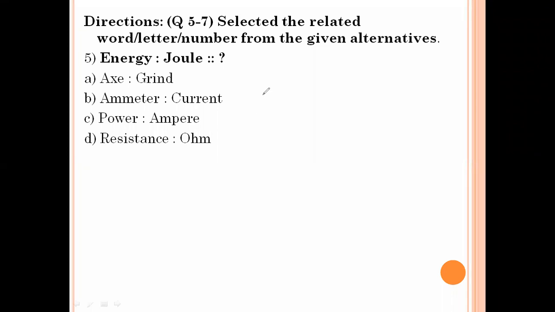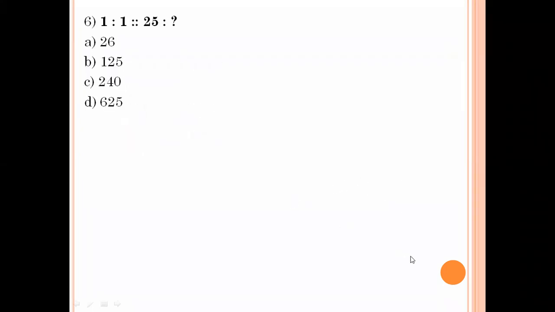Select the related word from the given alternatives. Energy is represented in units joule. Similarly, resistance is represented in units ohm. Option number D is the right answer. Now here 1 square value is 1, 25 square value is 625. Option number D is the right answer.